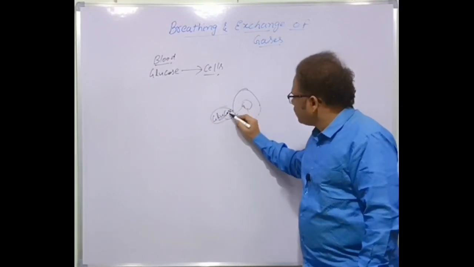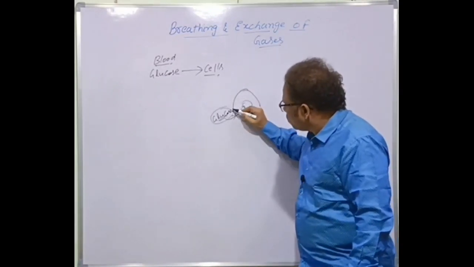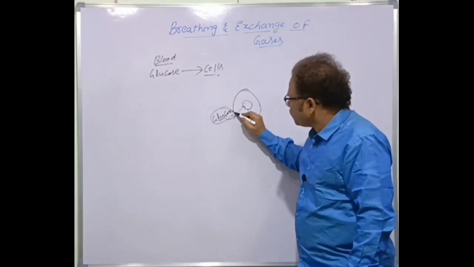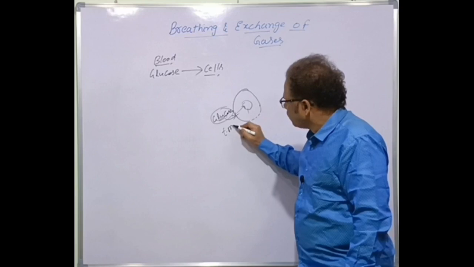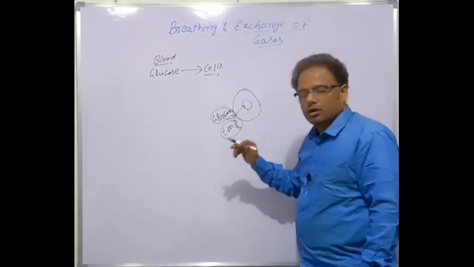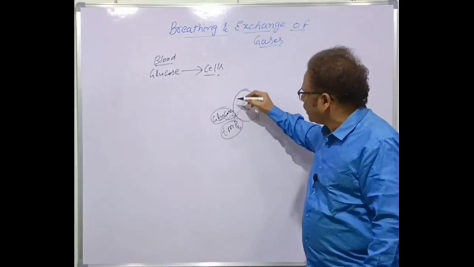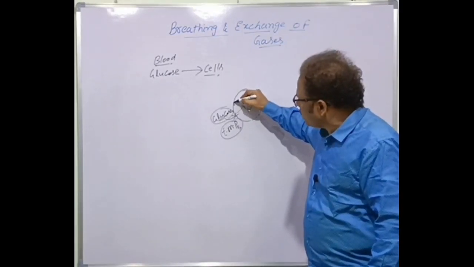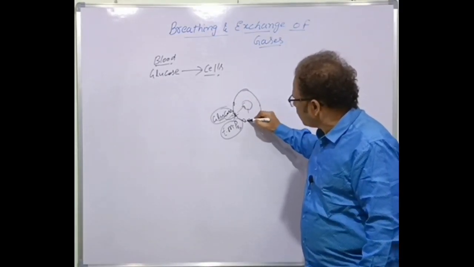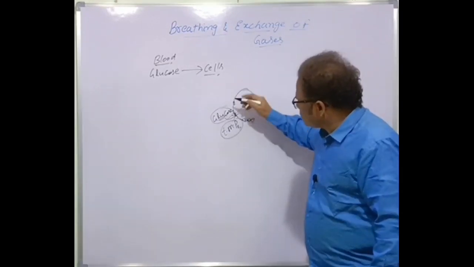So it has to be transported only through the transmembrane proteins. Glucose transporters are present on the plasma membrane. This carries the glucose molecule.